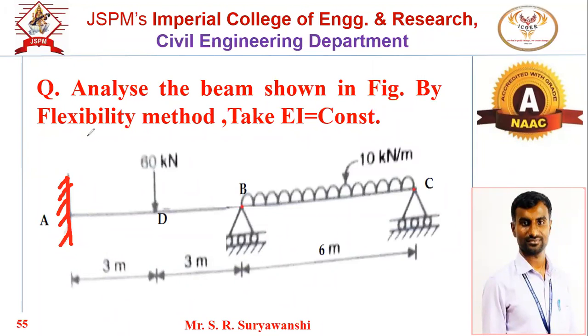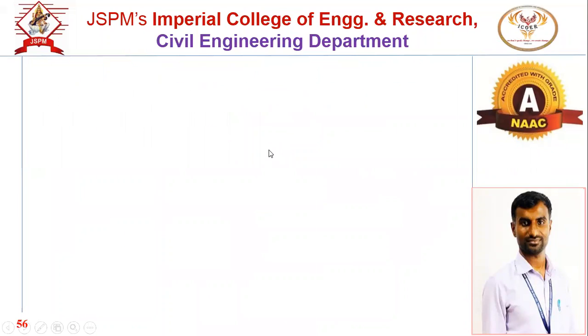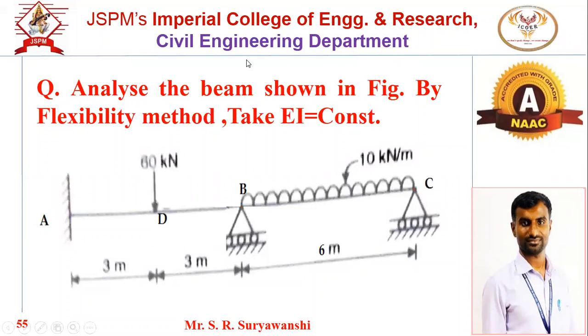So what is step number one? Step number one is to get the DSI. Okay, and AD is 3 meter, DB is 3 meter, and BC is 6 meter. Okay, 6 meter, 3 meter, 3 meter. EI is constant. Now step number one, we know that we get the DSI. Now tell me what is DSI here? DSI is R minus 3. Okay. Yes.